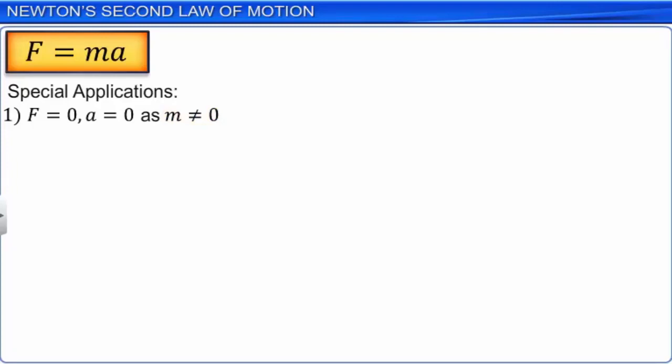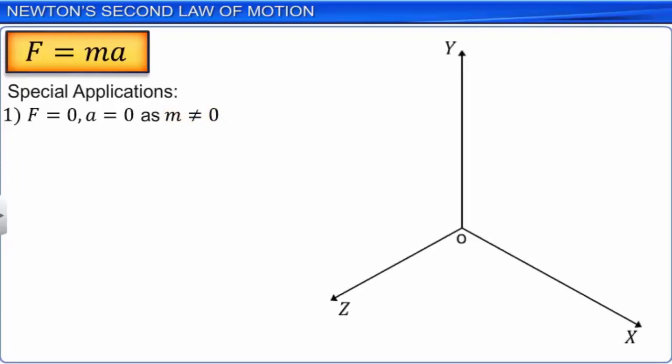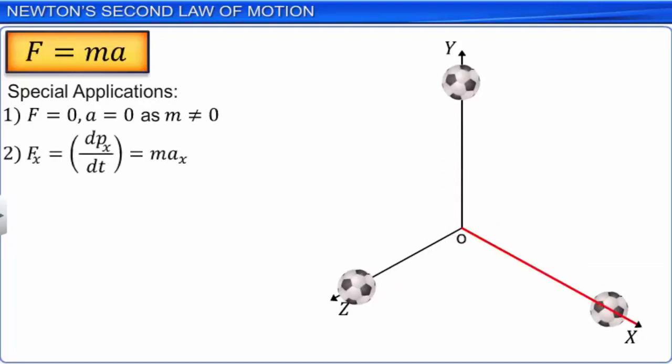Since force applied and momentum are vectors, we can apply the law by taking their components in the 3 coordinate directions, that is, x, y, and z. Fx is equal to dpx by dt, which is equal to max.